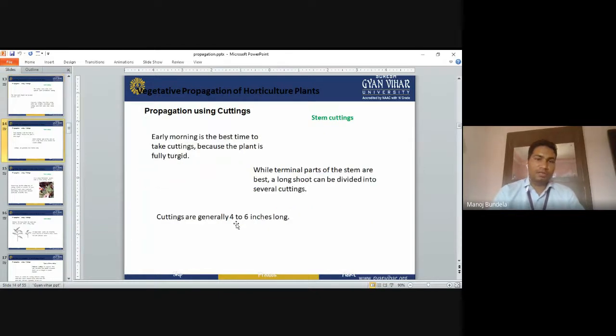Early morning is the best time for taking cuttings because the plant is fully turgid. So normally we take the cuttings in the morning hours, and if we take the cutting at that time, the rooting will occur faster. The terminal parts of the stem are best, as a long shoot can be divided into several cuttings. The terminal part of the stem is also good for cuttings. Cuttings are generally 4 to 6 inches long, so we have to select 4 to 6 inch long cuttings.